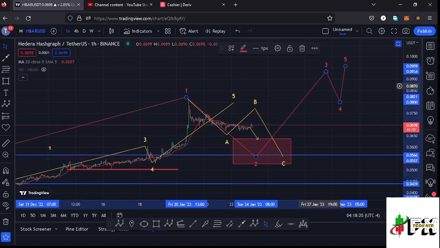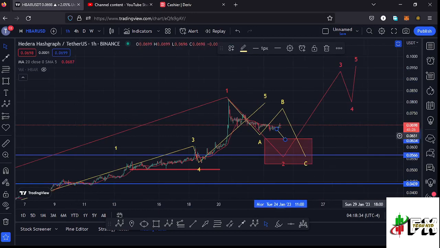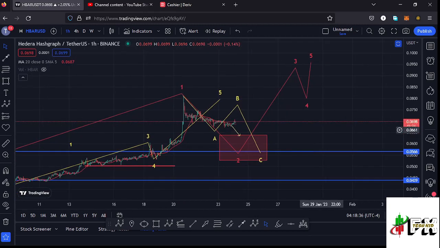But for now, it's too early for us to say that we have seen the low for this second wave, and we need to be a little bit patient, expect lower prices in this ABC corrective structure, maybe fully maximize our target area. Then from there we can expect an impulsive wave to the upside in the formation of that wave 3.